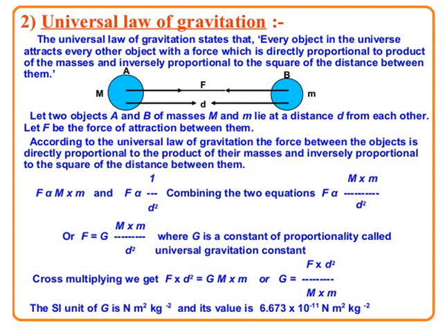When we calculate, G roughly comes to 6.67 into 10 to the power minus 11. So the value of the universal gravitational constant is 6.67 into 10 to the power minus 11, and the unit is Newton meter square per kilogram square, taken from the formula it has been formulated with.